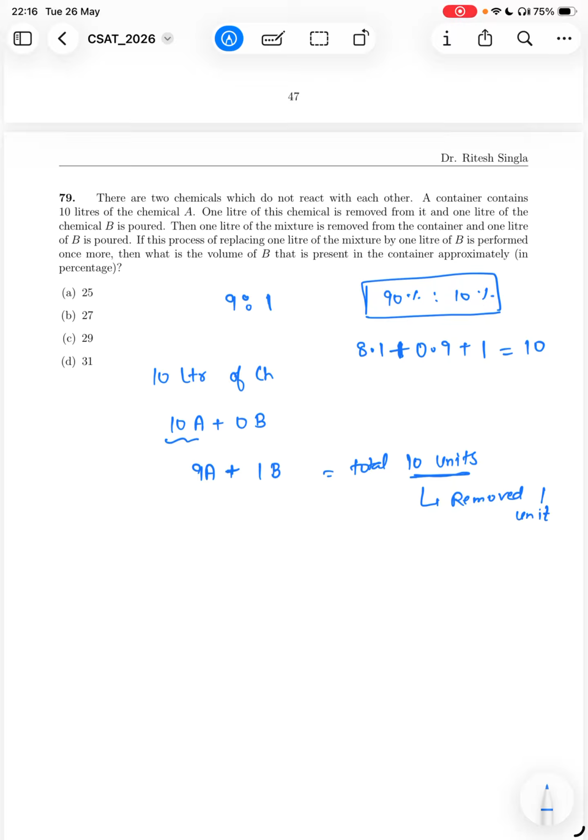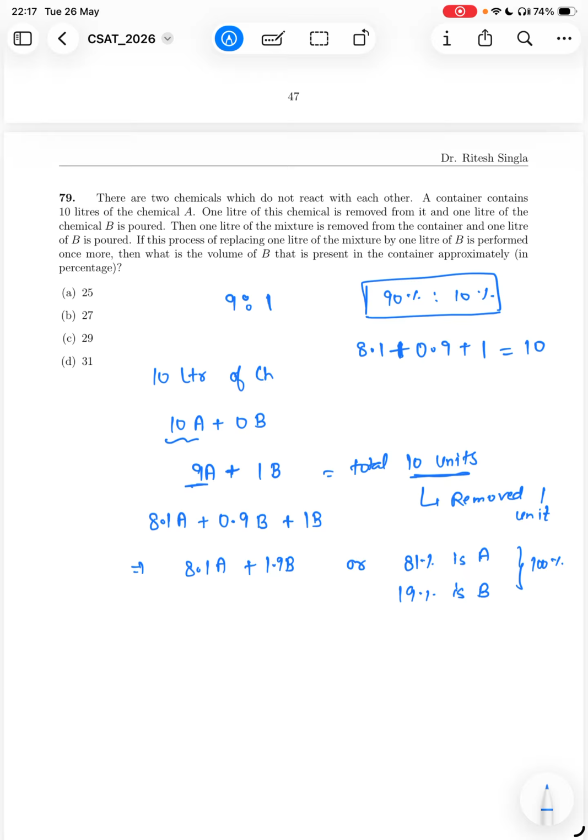So basically we have removed 10% of whatever we have here. If we are removing 10%, we will remove 10% of A. So basically 8.1 of A will be left, and 0.9 of B will be left. And then we have added again 1 liter of B. So basically we have 8.1 of A plus 1.9 of B, or we can say that 81% is A and 19% is B, and total you have 100%.